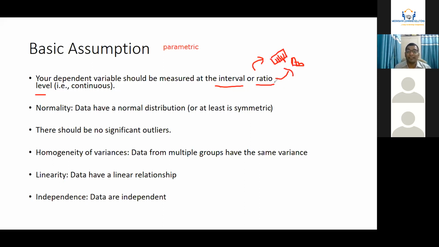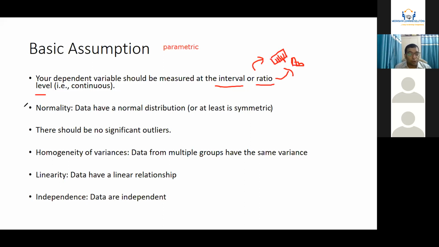If your dependent variable is calculated based on, I'm sorry, this one is a continuous scale and this one is an ordinal. If your dependent variable is measured on a nominal scale, parametric analysis is not allowed for this particular data set.